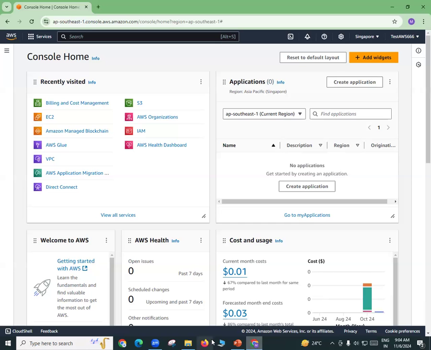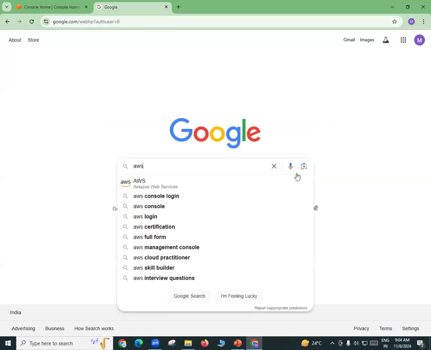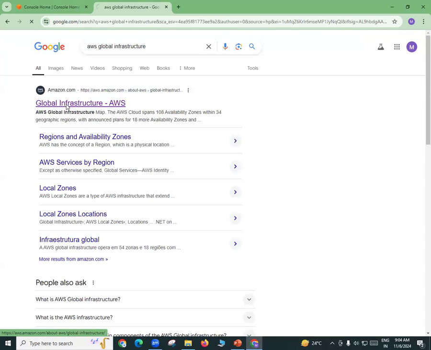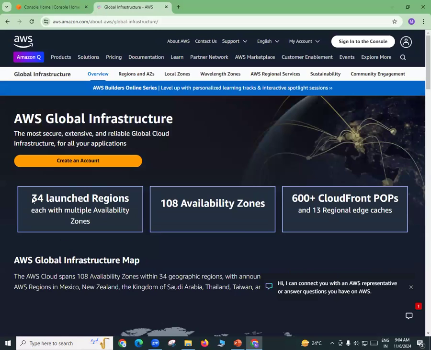Fine. So what we did till now, remember yesterday we saw the global infrastructure. We saw the AWS global infrastructure, right? So let me just go there and see some more things. When we say AWS global infrastructure, we are talking only about Amazon here. Fine. So we know what is a region now, and we know what is an availability zone. As of now, there are totally 34 regions, and in each region, minimum 3 availability zones will be there, or it can go up to like 6. So majority of regions have only 3 availability zones, but there are few regions where there are 4 or more than 4 availability zones.